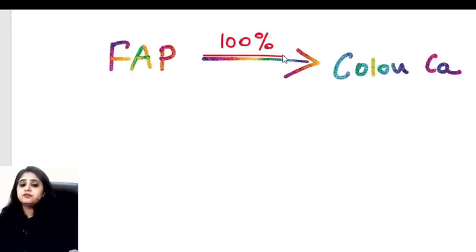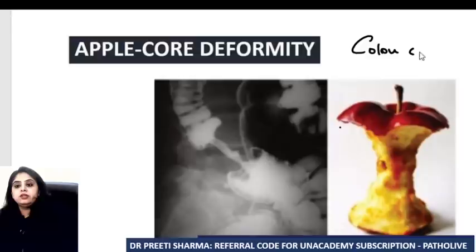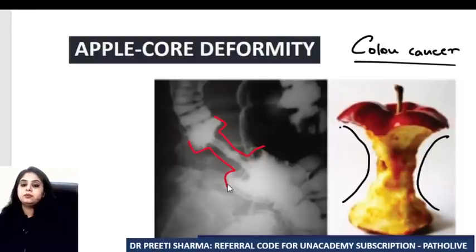One last question which comes radiologically: what is the radiological appearance of colon cancer? It is apple core deformity. For colon cancer, we classically see apple core deformity. It's not the apple, it's the core of the apple, an eaten up apple.